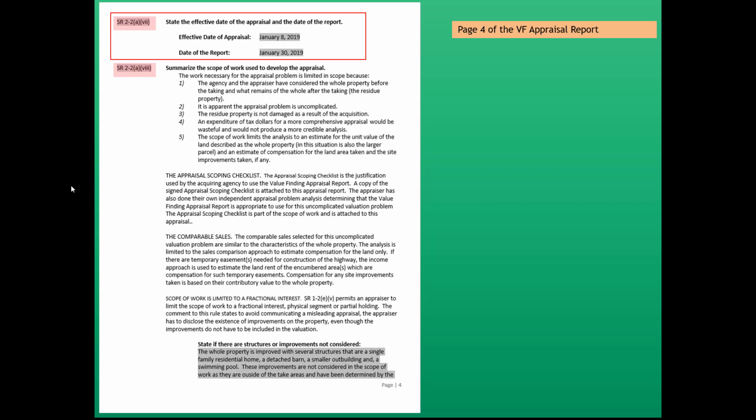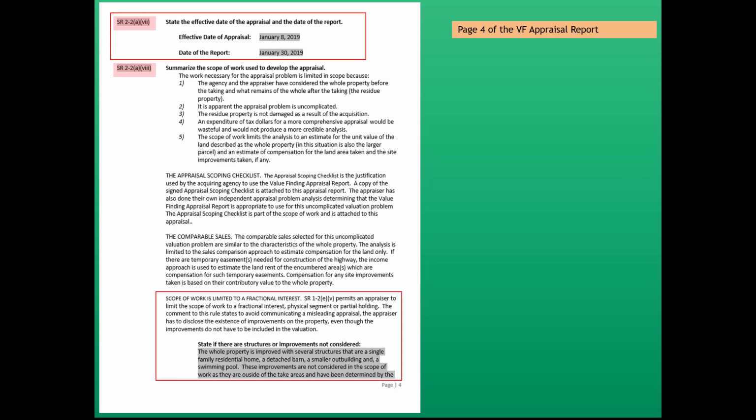The next USPAP standard is 2-2 AVII. Summarize the scope of work used to develop the appraisal. This is a relatively long section where we outline the 5 steps in the scope, and then also add on to that the appraisal scoping checklist, a paragraph about the comparable sales, and also a paragraph that the scope of work is limited to a fractional interest.